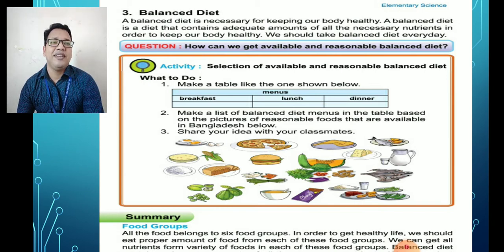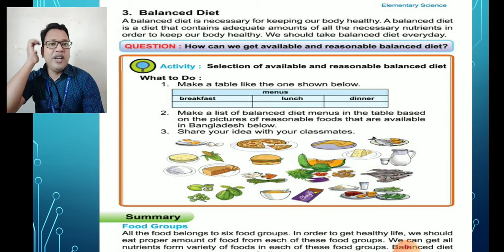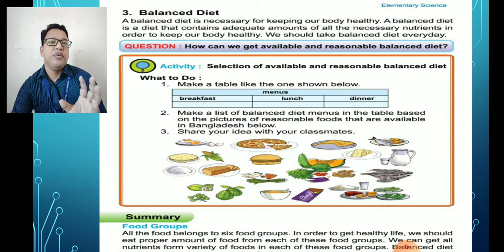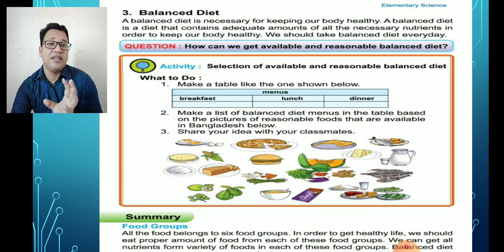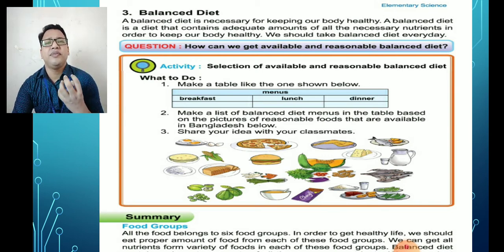Okay? So in the morning breakfast we should eat some foods. In the lunch we should take some food. In the dinner we should take some food. So that we get all the nutrients in our food. That is called a balanced diet.